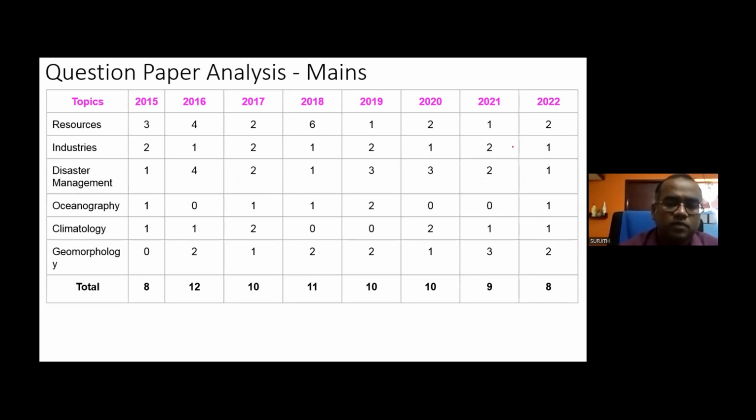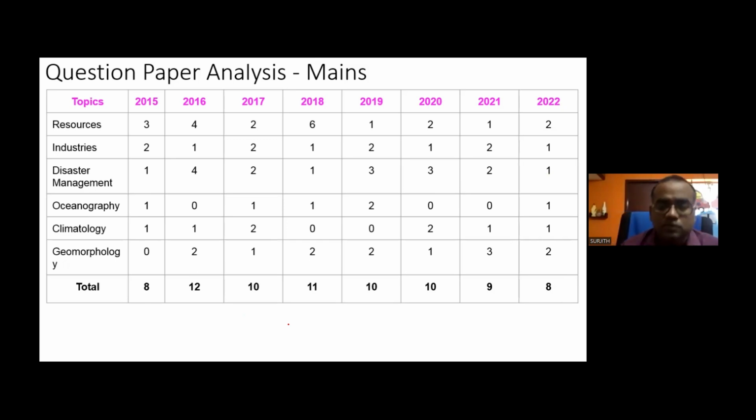Got it? So similarly, see disaster management. The reason I have mentioned disaster management here is that it deals with geophysical phenomena. I told you one question for sure will be there. Understood? Around 8 to 10 questions are coming. If the number of questions is 20, you can get around 8 to 10 questions. If the question number is 25, you can get even more than 10 questions.